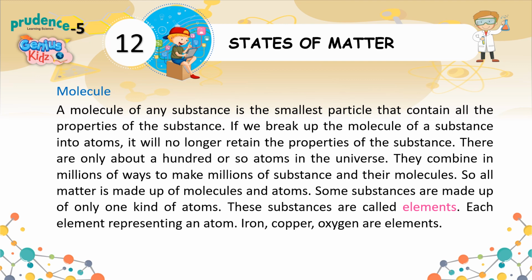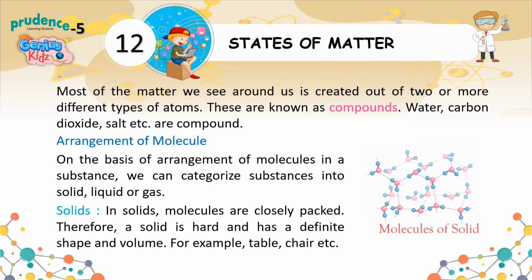Some substances are made up of only one kind of atom. These substances are called elements. Each element represents an atom. Iron, copper, oxygen are elements. Most of the matter we see around us is created out of two or more different types of atoms. These are known as compounds. Water, carbon dioxide, salt, etc. are compounds.